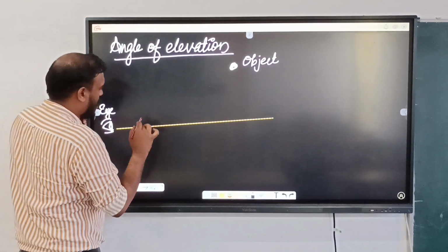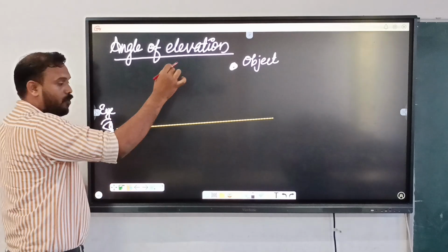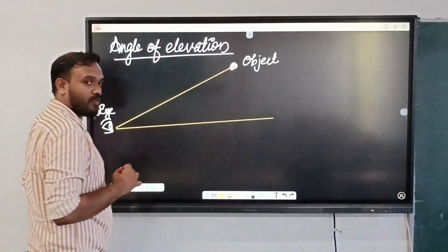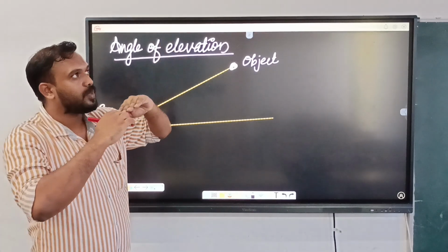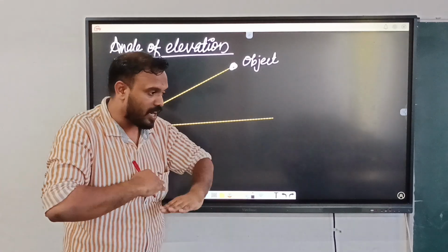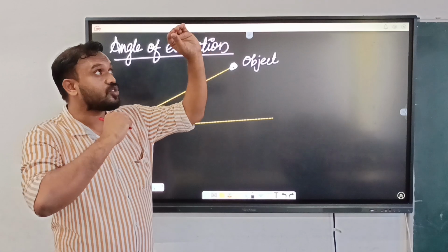So from here to the object, there will also be an imaginary line. For example, if you are observing the top of this building, there will be a horizontal level which is parallel to the ground level. Also, there is an imaginary line to that object.